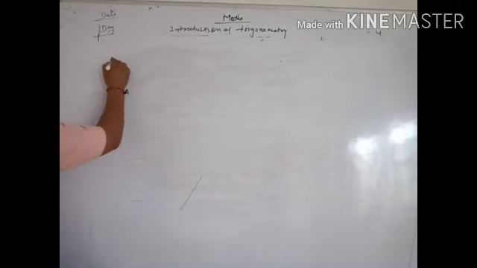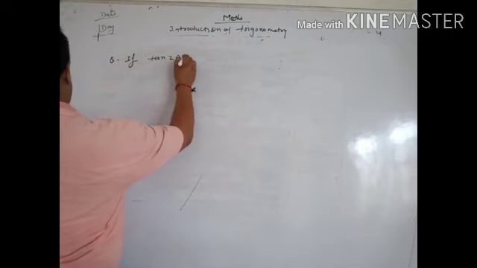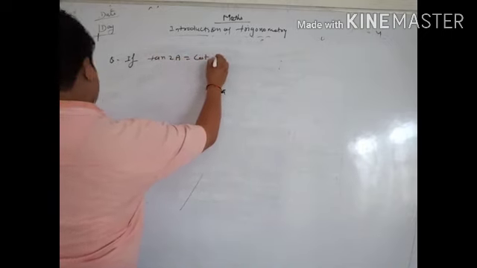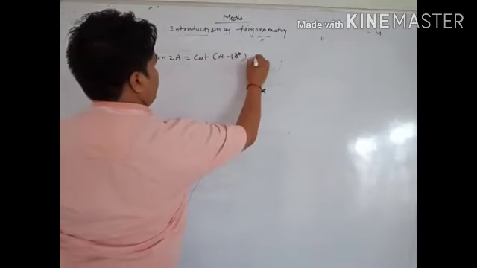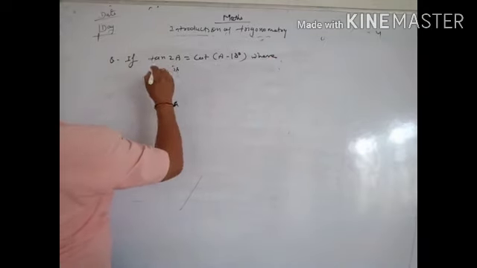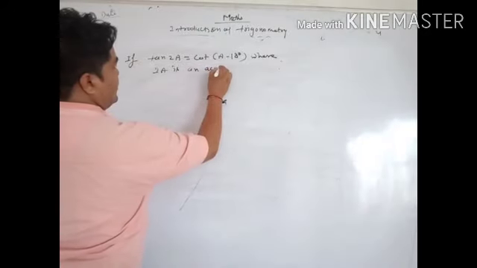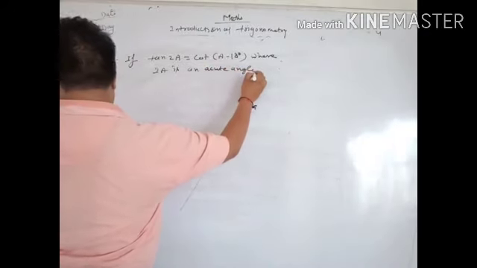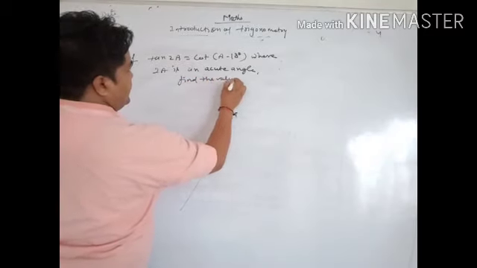Now, if tan 2a equals cot of a minus 18, where 2a is an acute angle, find the value of a. Find the value of a.